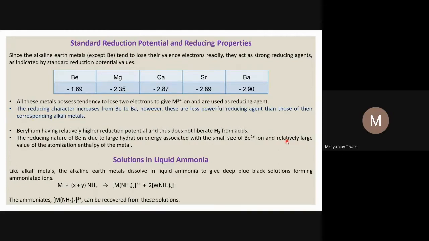So a large value of atomization energy is also required. Atomization energy applies to any crystal, whether it is metallic, ionic, covalent or molecular. There are different types of crystals. If you want it from a metallic or ionic crystal, you can directly get it: if you just break the lattice, that energy is called atomization energy. You just break the lattice and remove all the atoms separately.